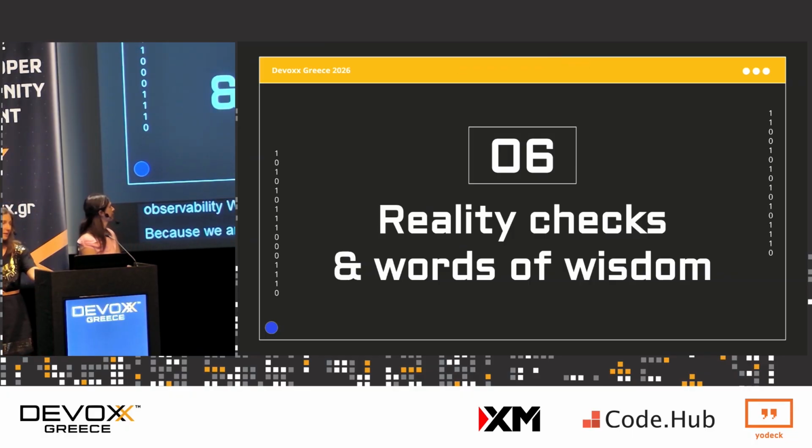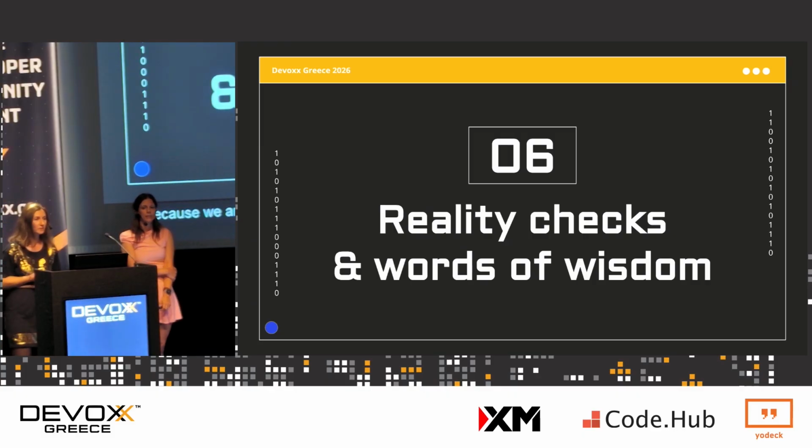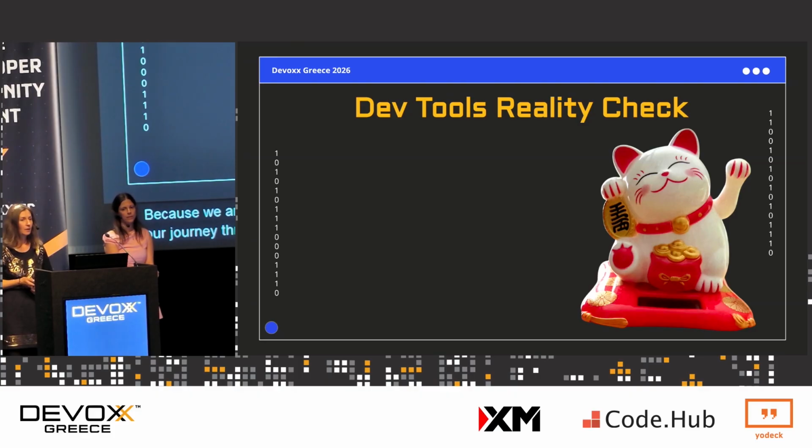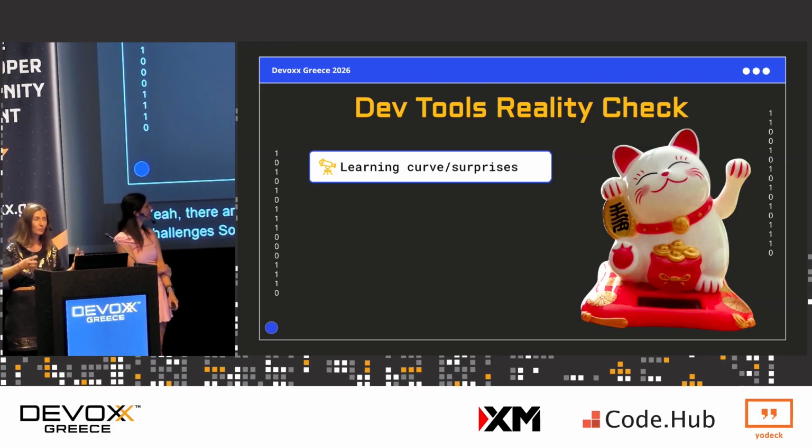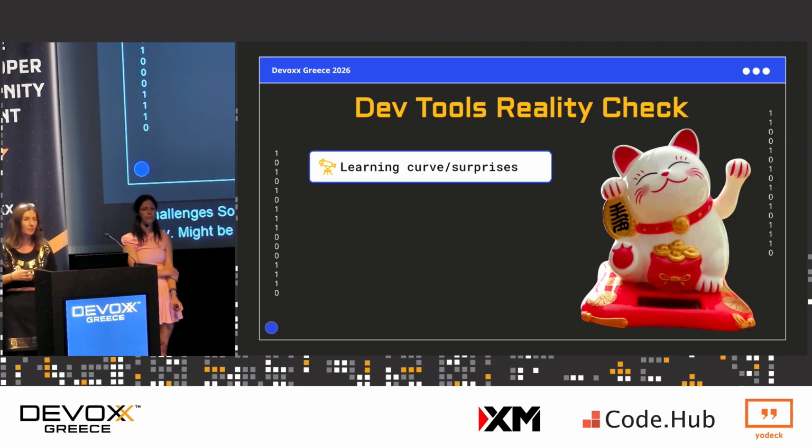Right. Yeah. So that was our journey through OpenTelemetry instrumentation. Let's do a short recap. There are so many tools out there, like we've seen, but obviously they come with their challenges. So we need to learn about those tools, right? We have some surprises along the way. It might be that they're not very well documented, so it takes some time to get there. They also assume that we know how to use Docker, and they might not really work as advertised.